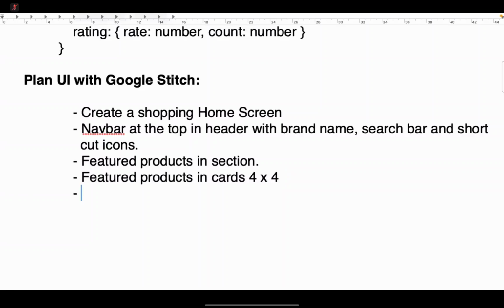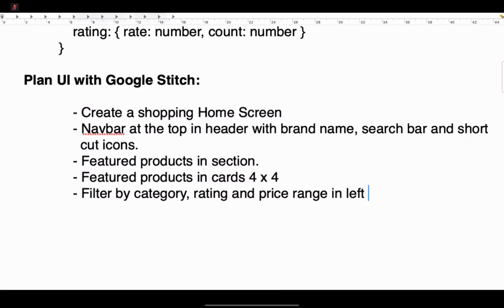Another point: we need to filter by category, rating and a price range in the left panel of the section. This I will give. These are simple prompts. So these are the prompts.